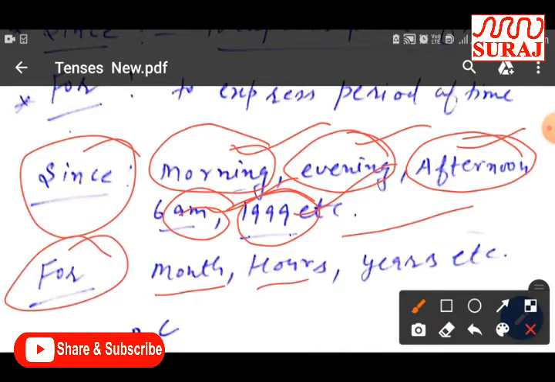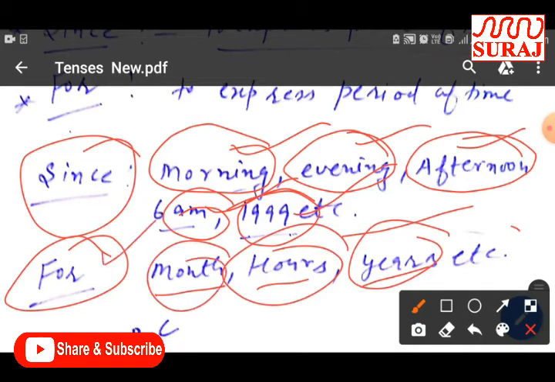Now I am going to tell you about for. If we find months, hours, years, etc., in that case we should use for. These words highlight a period of time. If you find any period of time from these words, you must use for.